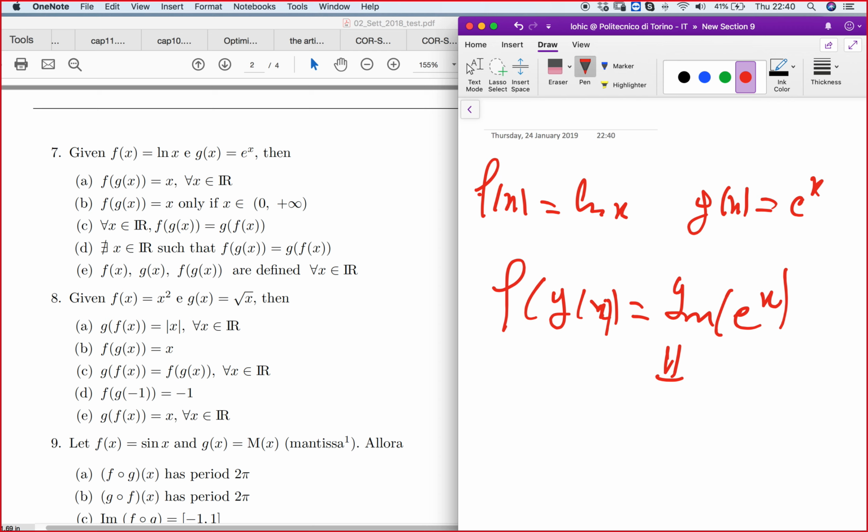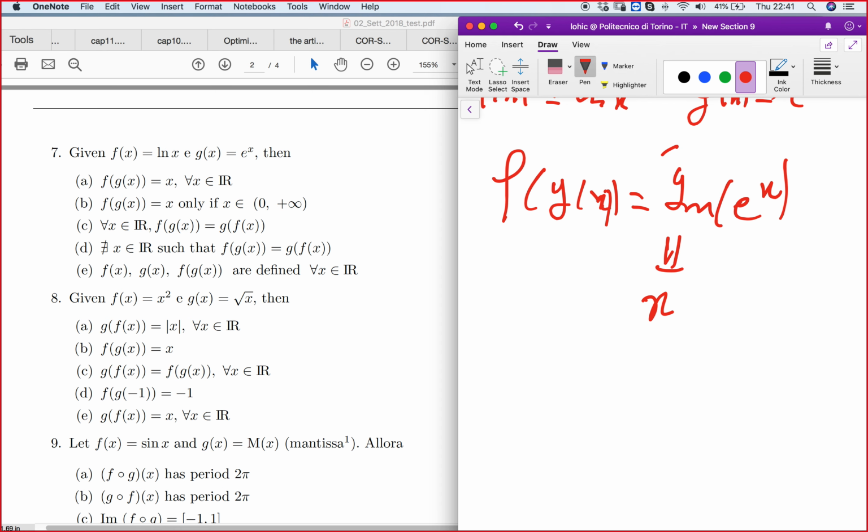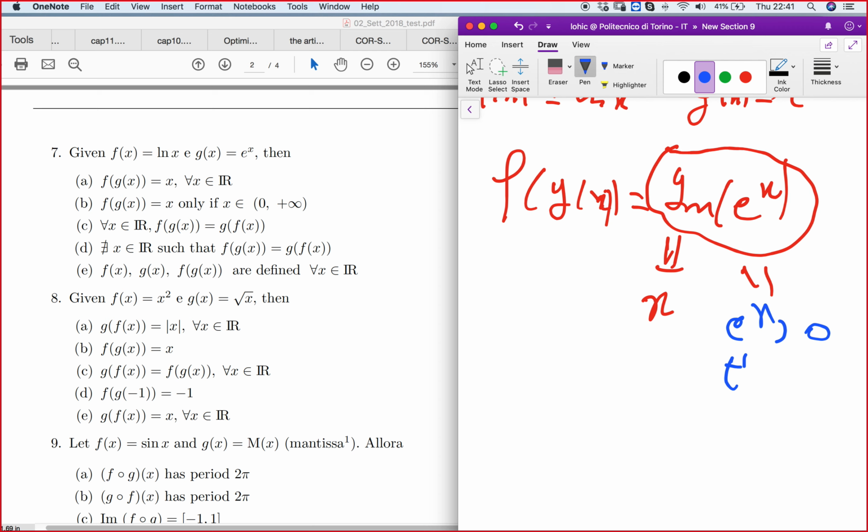But you know that the logarithm of the exponential of a quantity will always give that quantity, so it will give x. And in fact, what is the domain of this function? To solve it, you should say that exponential of x will be greater than 0, but this is always true. So the domain is R. Doubts? We can see that the domain of this function is R, and also the domain of x is R. So the two functions are the same, whatever x in R. Doubts?